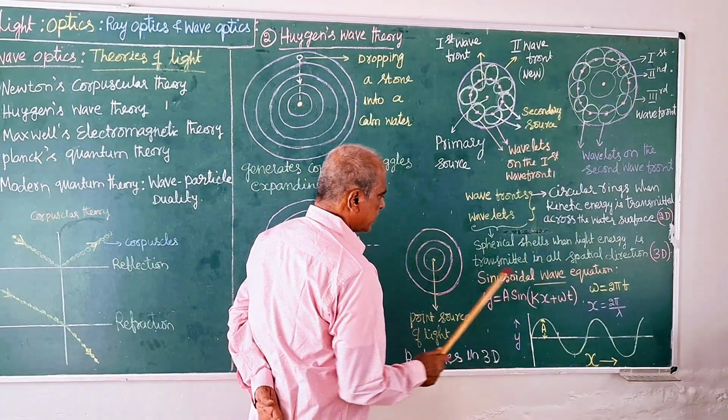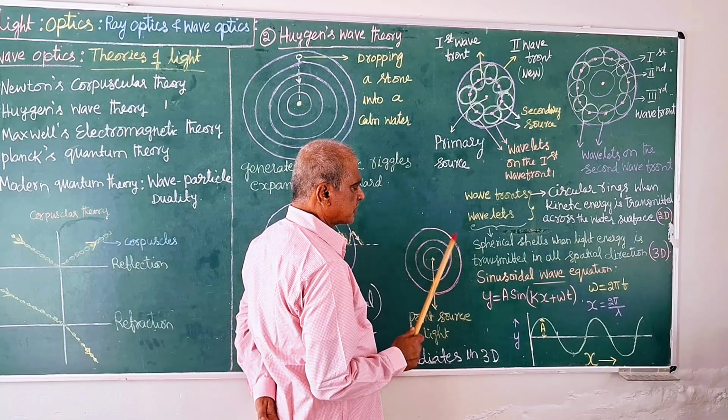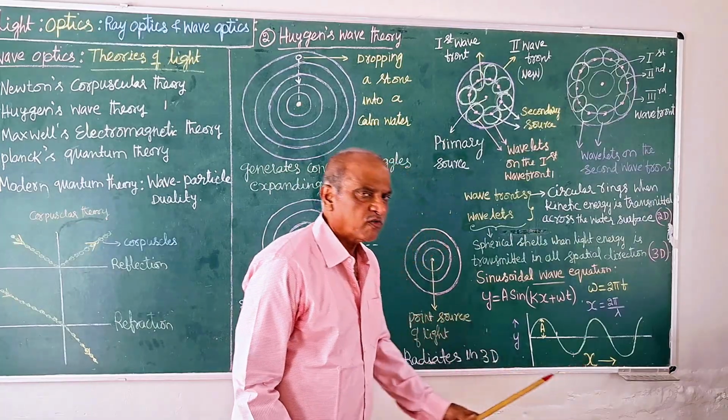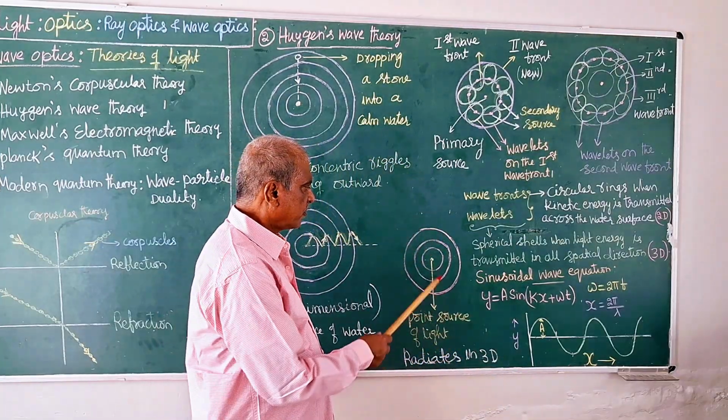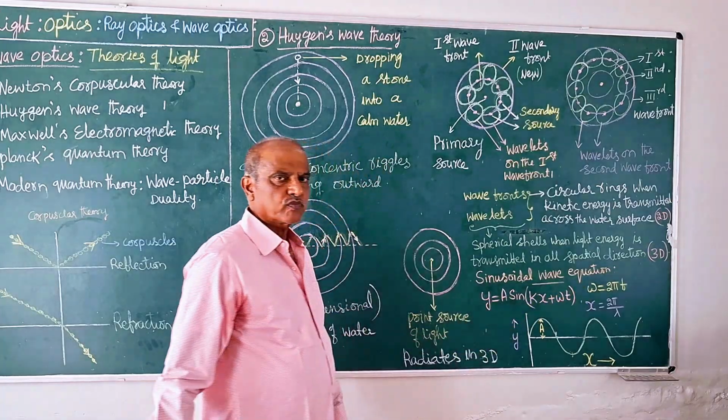So one wave, and another wave is another wavefront like this. x is the linear displacement of the wavefront from the source at time t.